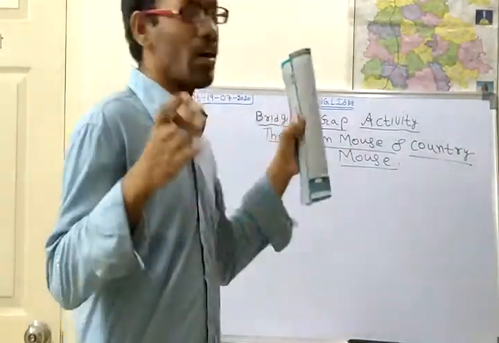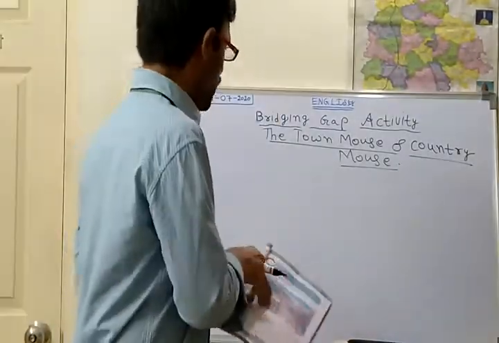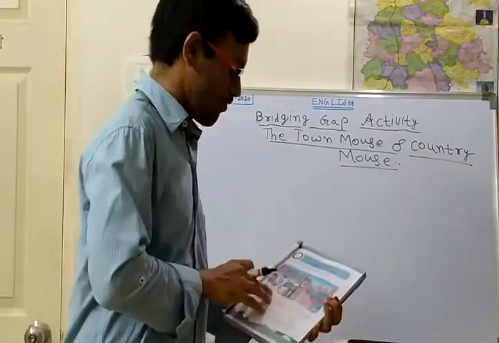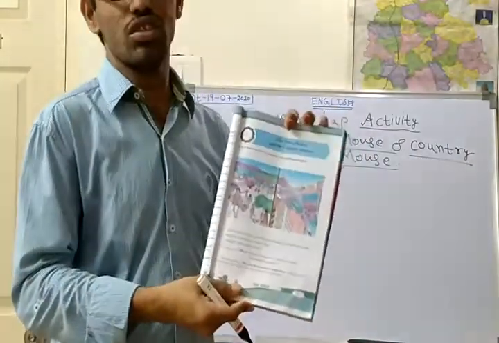You should be able to answer those questions. So first of all, let us see the picture of this unit.